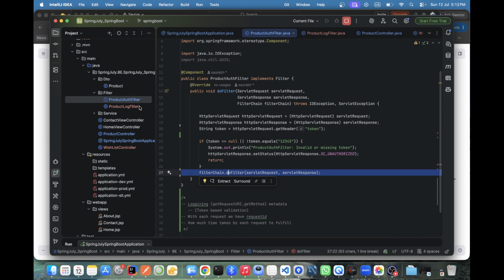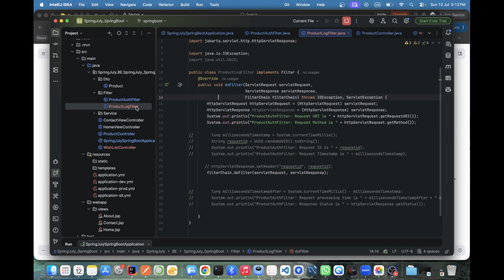And we have used the token and we call the do filter method with the help of the filter chain object. Okay, now in the log filter, we again have a do filter function, and then we are calling sysout.